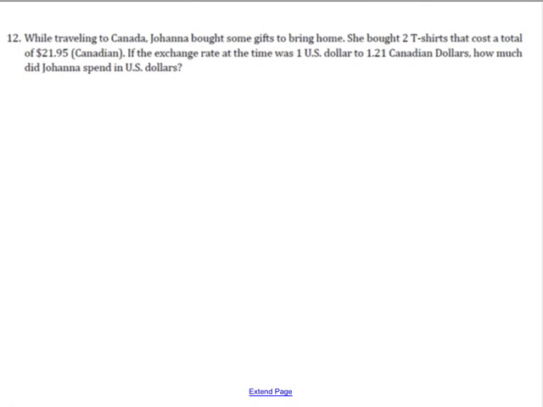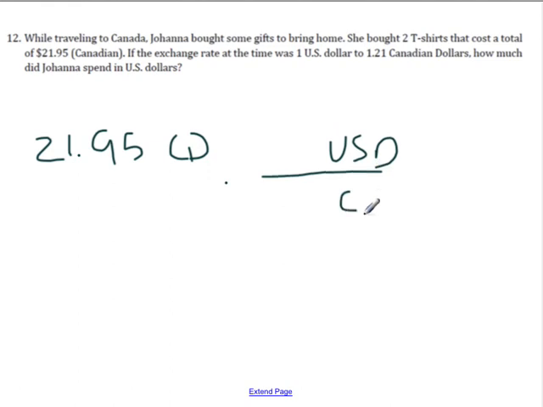Lastly, let's take a look at number 12. While traveling to Canada, Joshua bought some gifts from home. She bought 2 t-shirts that cost a total of $21.95. If the exchange rate was $1 to 1.21 Canadian dollars, how much did Johanna spend in US dollars? So we have 21.95 Canadian dollars. So when we set up our exchange rate, we want to have US dollars to Canadian dollars because we want those Canadian dollar labels to cancel out.